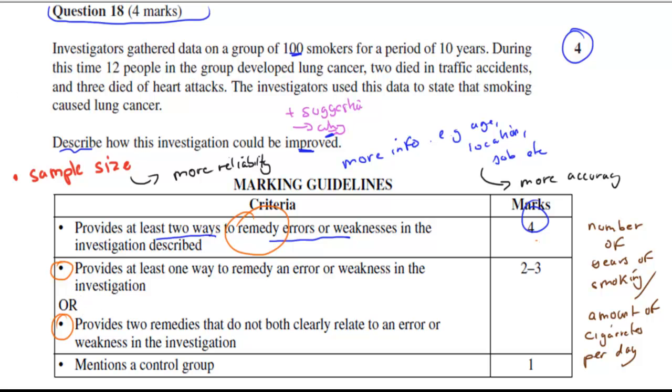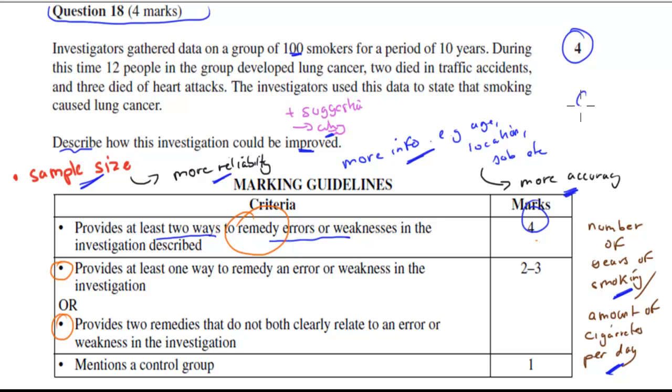Some of the stuff that you could have talked about would be sample size. Increased sample size means more reliable. You could say you need more information, such as you collect their age, location, and job, etc. By doing so, you can improve the accuracy. You can figure out, maybe it's age-related. Maybe the younger age groups have more lung cancer than the older ones. But usually it's the other way around, right? And you can also get the risk factor kind of evidence. So, for example, how many years of smoking, how many cigarettes a day, etc., thereby linking more evidence to link lung cancer and smoking together.